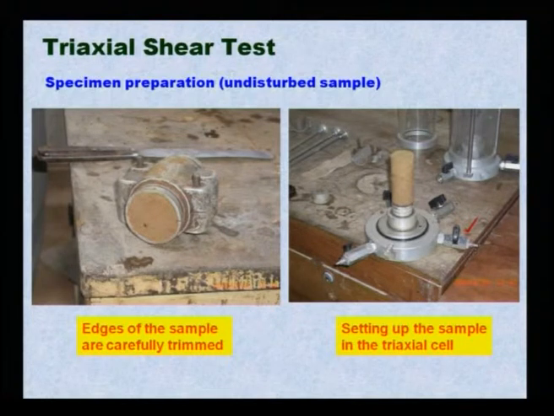Then these are all your valves for confining pressure, applying pressure, and measuring pore water pressure. Then above this pedestal, this is the porostone. As I said, this is your porostone. It is put at the base. Then above this porostone you put the soil sample, setting the sample in the triaxial cell.